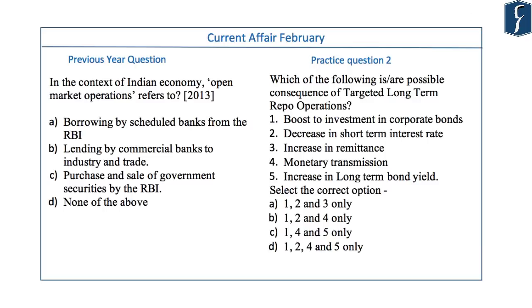Every year in the prelims paper, there will be 2 to 3 questions related to RBI's operation, mostly of its monetary policy. Sometimes the question could be very simple. For instance, this question of 2013: in the context of Indian economy, open market operation refers to.